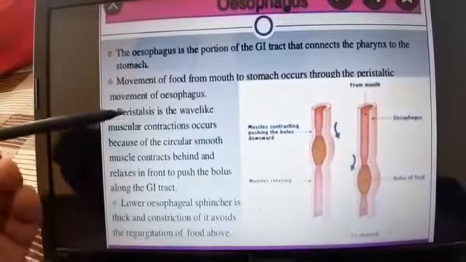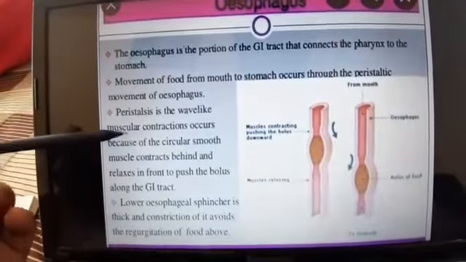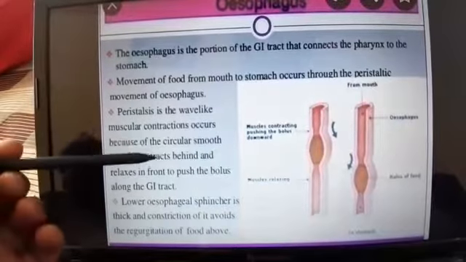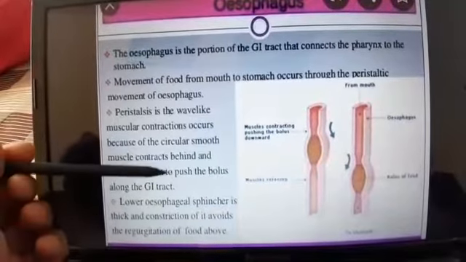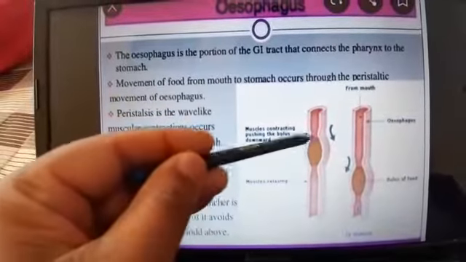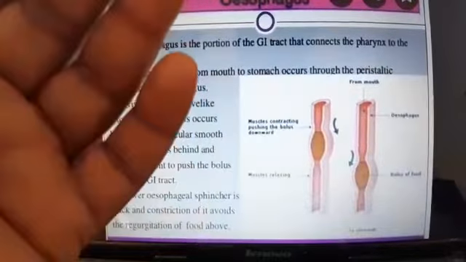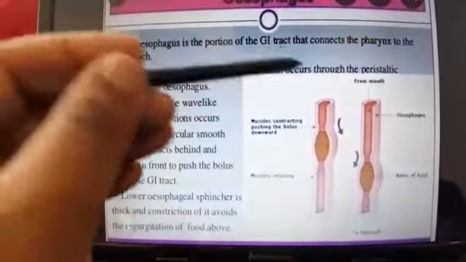Peristalsis is the wave-like muscular contraction that occurs because the circular smooth muscle contracts behind and relaxes in front to push the bolus. Bolus is the food which is swallowed by us and thrown by the tongue into the esophagus.